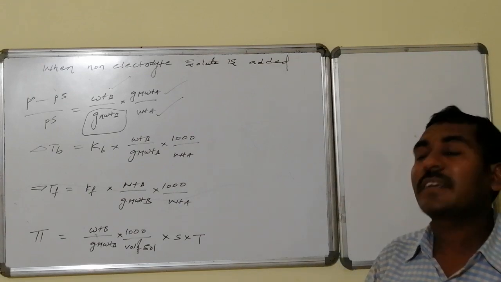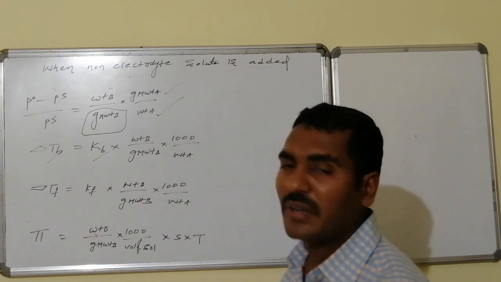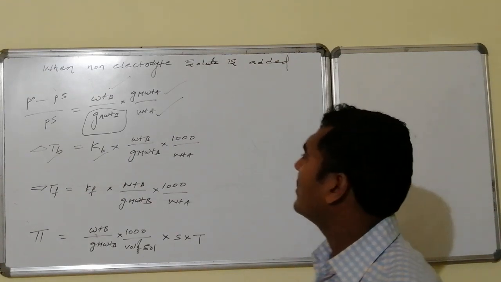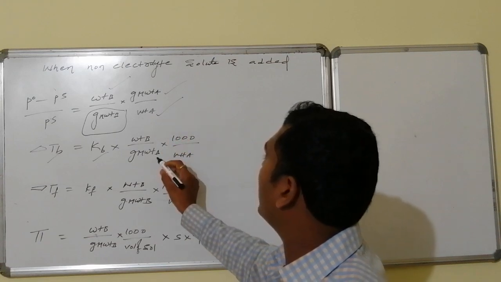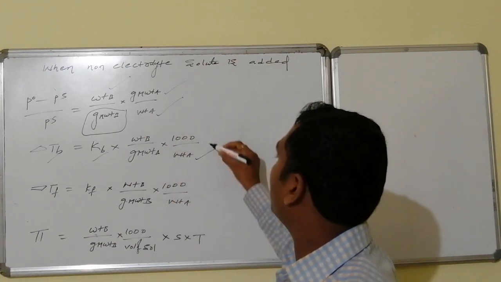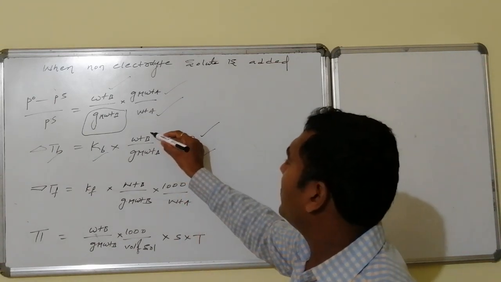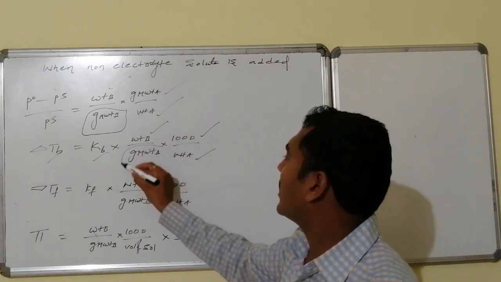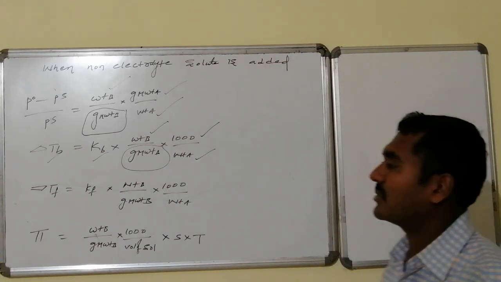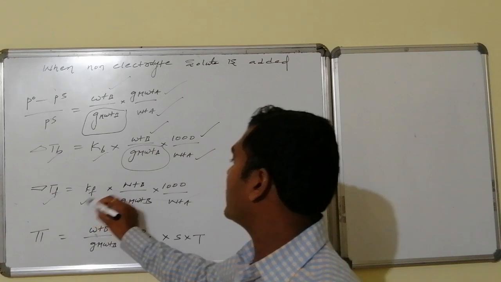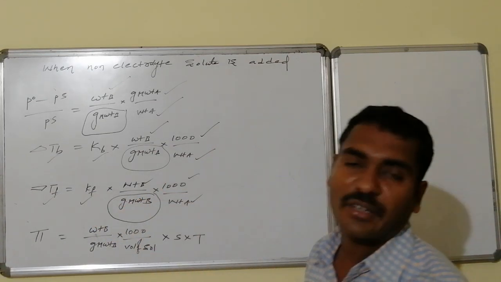Similarly, if delta TB is calculated, I know the delta TB value, and KB is also known because it depends on the solvent. Here the molality is weight of B by gram molecular weight of B into 1000 divided by weight of A. Weight of A is known, how much I am adding. This weight of B is known, and the solvent is known. Thus the gram molecular weight of the non-electrolyte solute can be calculated. Similarly, from delta TF also, these things are known, and the unknown gram molecular weight can be calculated.